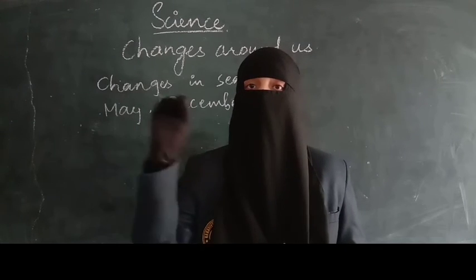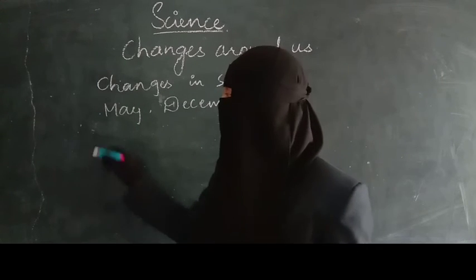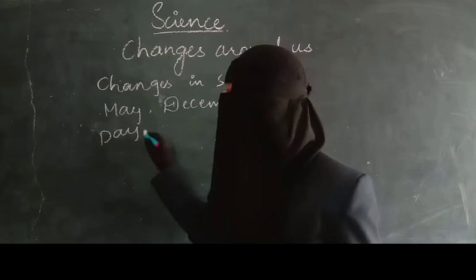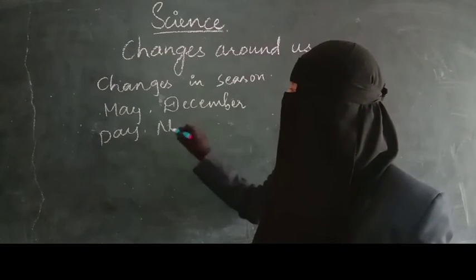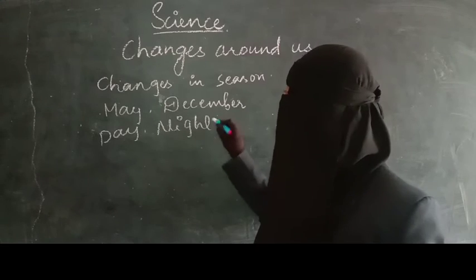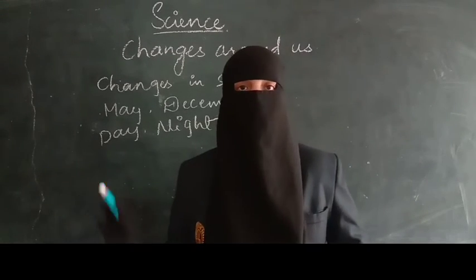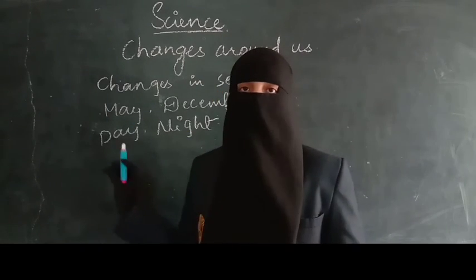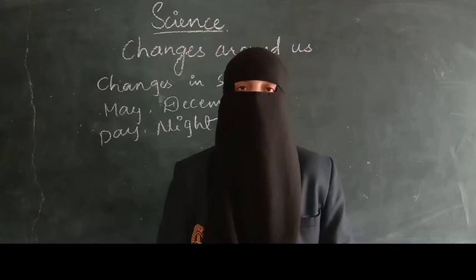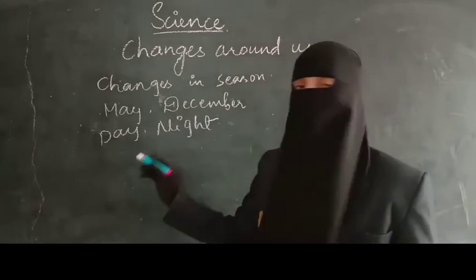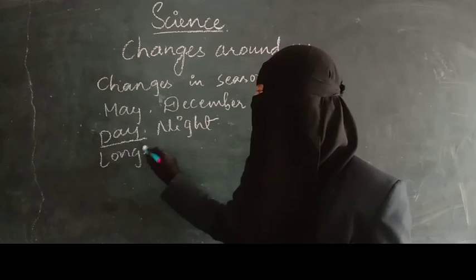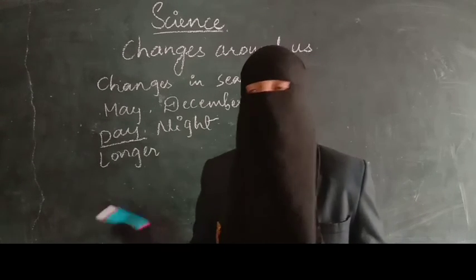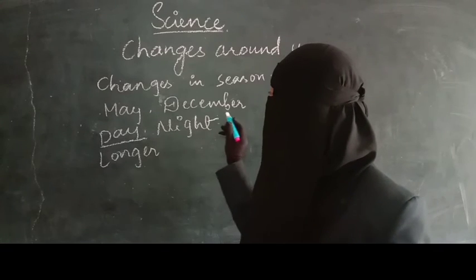From sunrise to sunset is considered as a day, and from sunset to the next sunrise it is considered as a night. Here in this activity we are going to see the duration of day and night. If we observe the chart, you will observe that the duration of day in May is longer, and the duration of day in December is shorter.